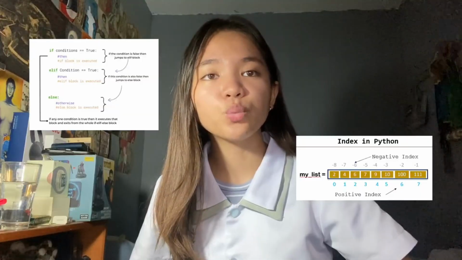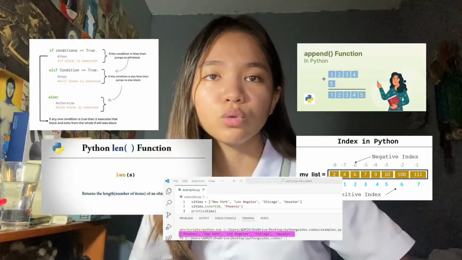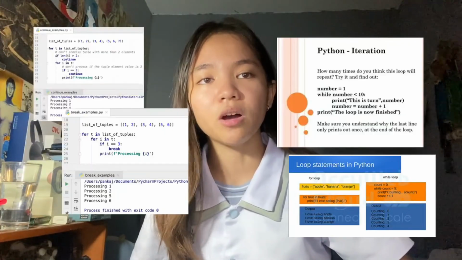Throughout this project, we applied key programming concepts from our lessons. We used conditional statements such as if-else, negative conditions, and match keys. We incorporated lists with indexing, negative indexing, len function, append function, and insert to store and manage meal records. We also utilized looping statements, including for loops, while loops, continue, break, and iteration to process repeated logging and continuous program flow. Overall, this program demonstrates how multiple Python concepts can work together to build a useful and interactive application.